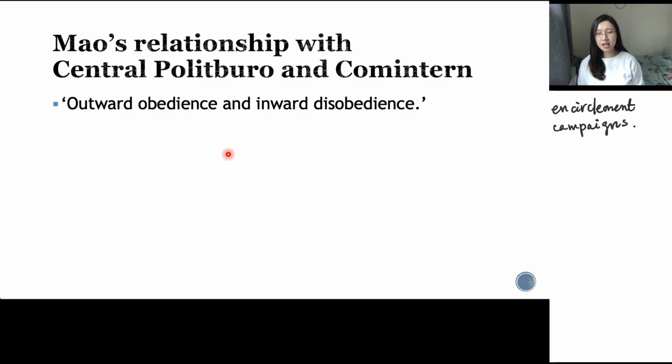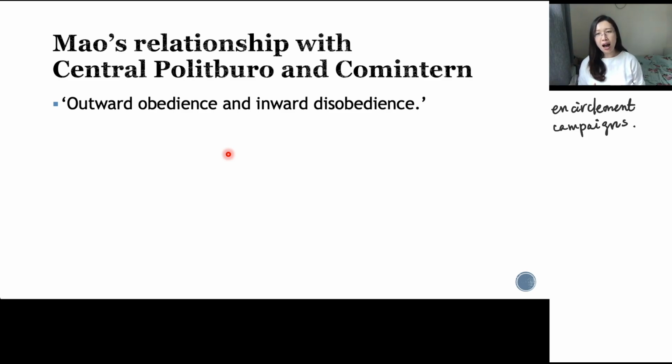But you have to see, for the CCP Central Politburo, they were not stupid. Of course, they knew what Mao Zedong was doing in those spaces. They never approved of Mao's activity. And even Moscow only tolerated it.